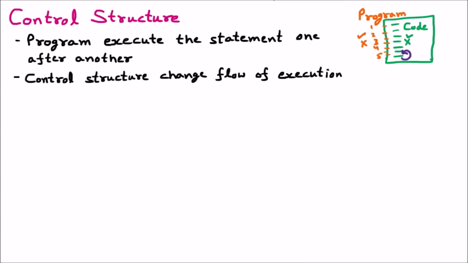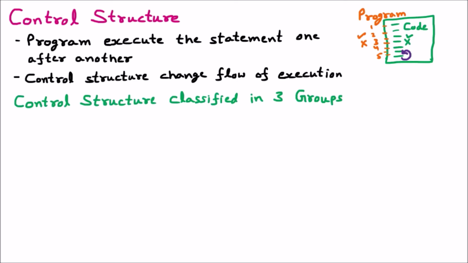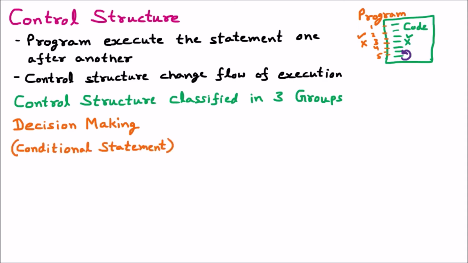Now this control structure is divided into 3 groups. The first group is called decision making. There is another name of decision making which is called the conditional statement. Now let's assume that we have created one program here. So this is our program, and inside that program we have written so many lines. Now these lines we are assuming as the code. So this is the code and this one complete is the program.